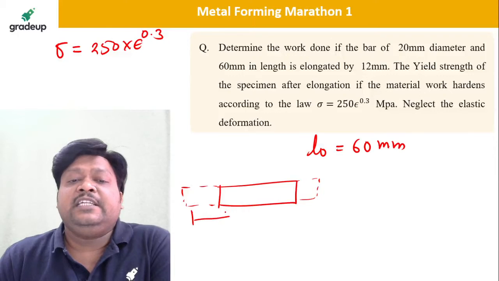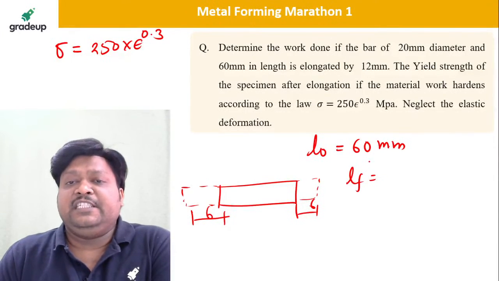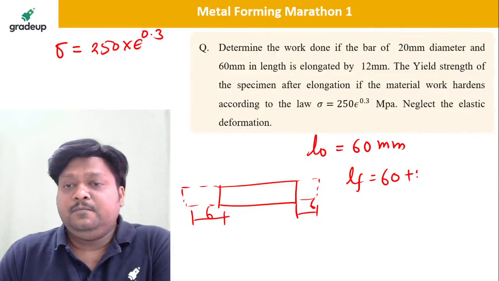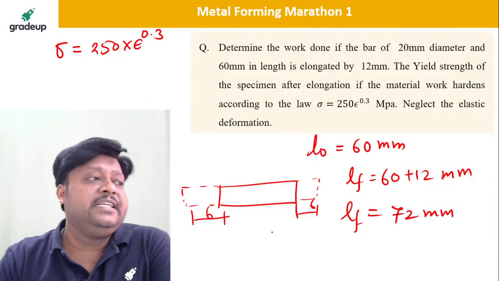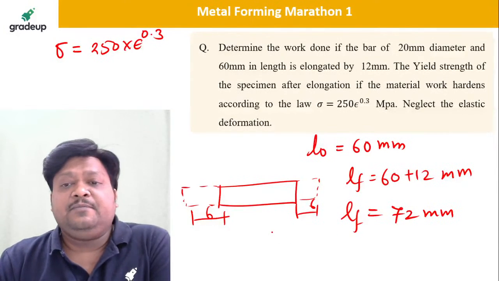12. So they say here is 6 and here is 6. So definitely, L final will be 60 plus 12. That will be how much? 72 mm. That will be the L final, isn't it? I hope it is clear.